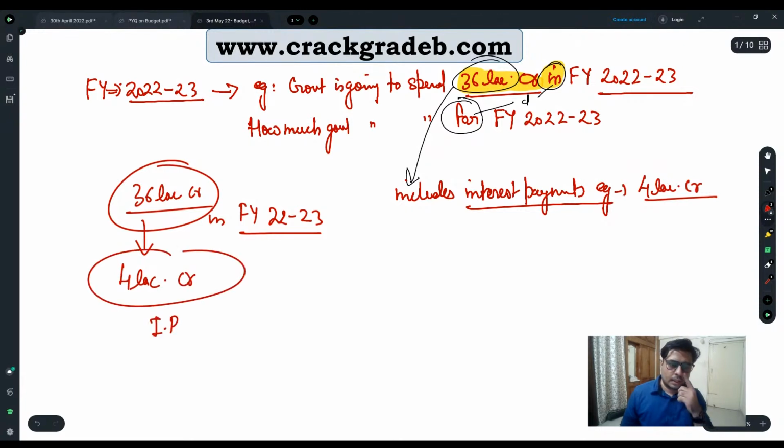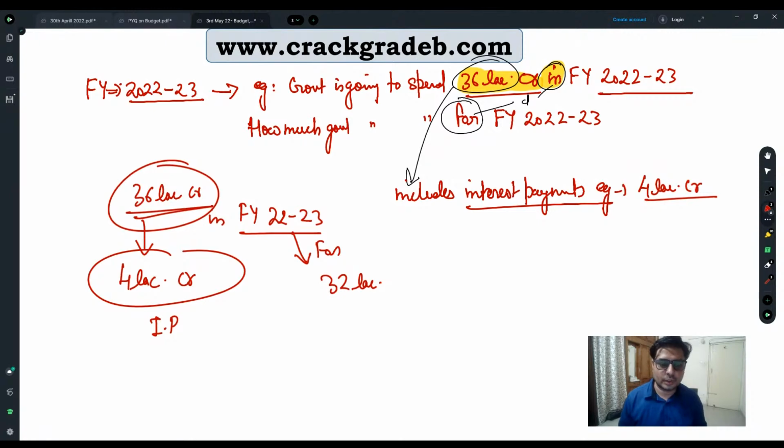Interest payments. That means for financial year 2022-2023, government is going to spend 36 or 32 lakh crores. How much is government going to spend? 36 or 32 lakh crores. For financial year 2022-2023, government will spend 32 lakh crore, because this is the interest payment of previous year's liability repayment.